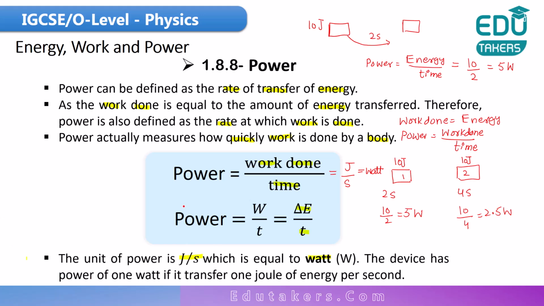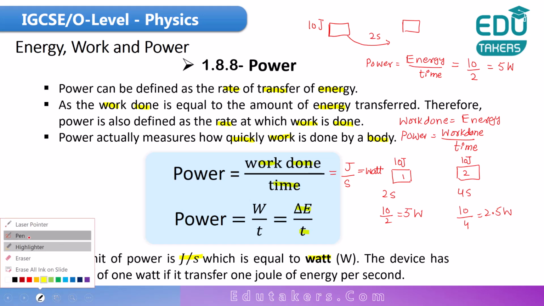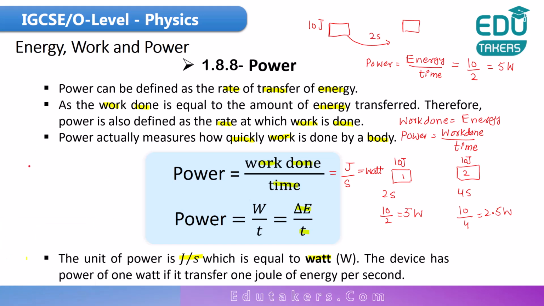I have a question here. When the device has power of 1 watt, how can you define this? For that I have to write the formula. Power is equal to energy over time. The power is 1 watt.